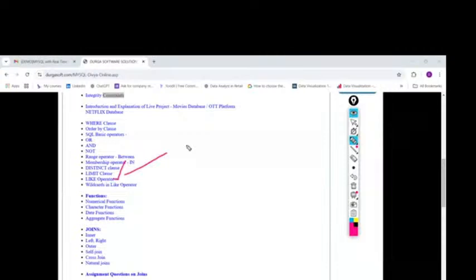And what is SQL? SQL is Structured Query Language, basically the language used to communicate with a database. Inside we have data, and whenever we have requirements, whenever we want to get some data, we will use one language, that is SQL. By using SQL only, we communicate with the database, and according to our requirements, we write queries. And in our course, we are using MySQL.